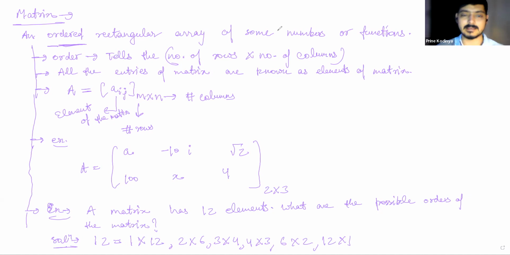Now we can guess the exact order, 13 cross 1, because the number of rows is more than the number of columns. Until we are given some specific situation, we cannot definitely guess one order. There will be minimum 2 possible orders, just like this case, 1 cross 13 and 13 cross 1.